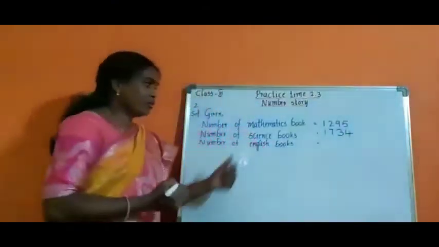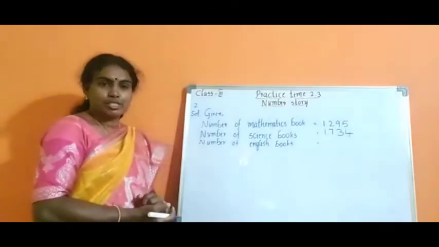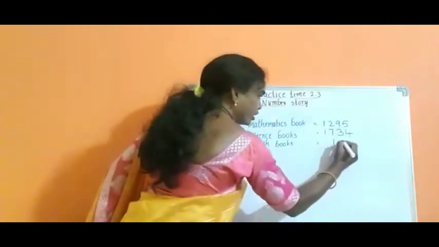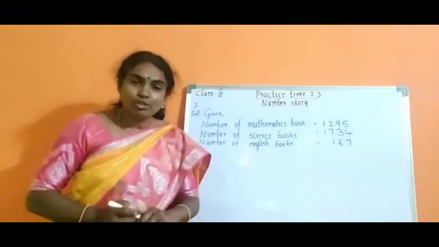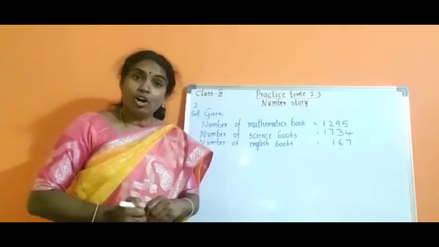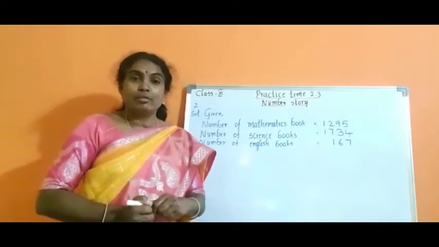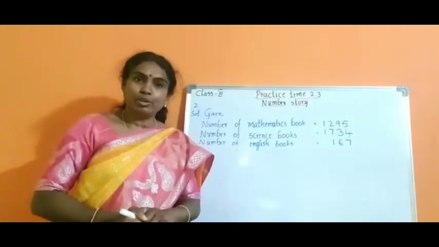The number of English books, 167. Now, what did they ask to find out? How many books are there altogether? Altogether means addition. Here also we have to do addition.